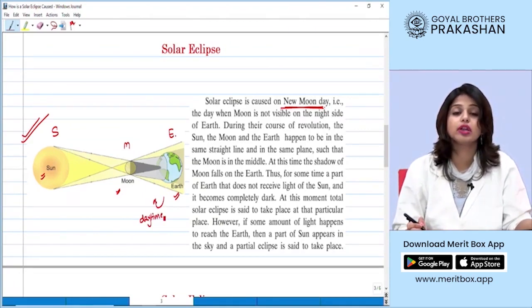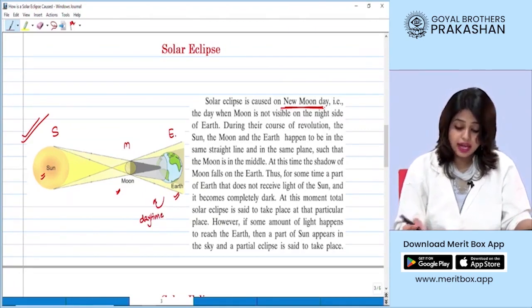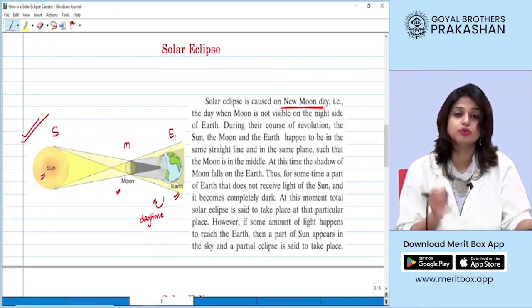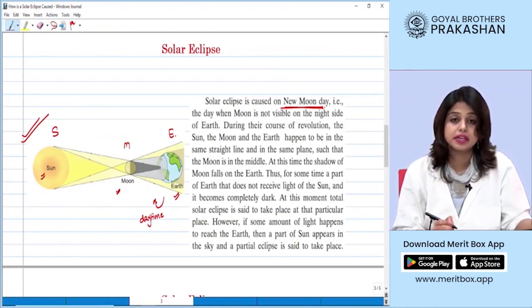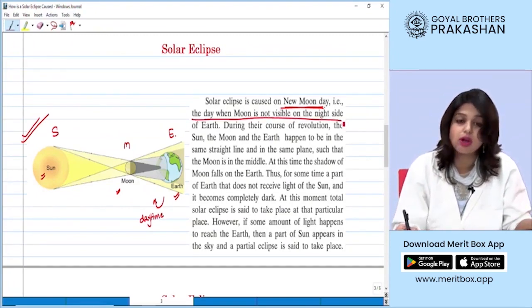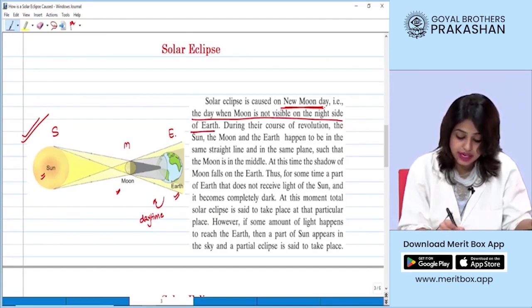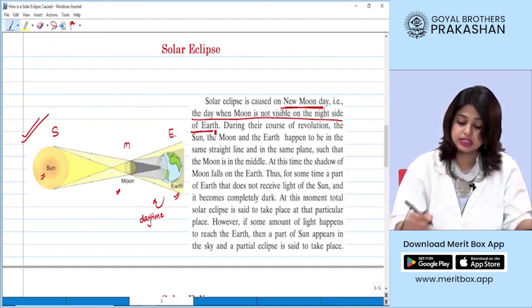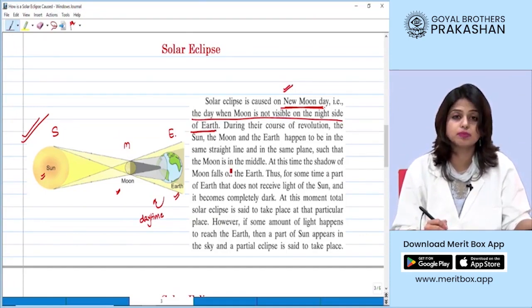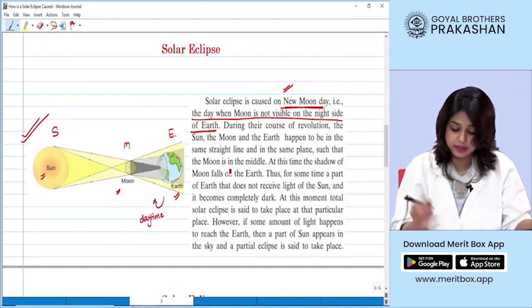That's why we call it a new moon. And when the sunlight falls on this new moon, it gets hindered, right? So, the day when the moon is not visible on the night side of the earth, it is the new moon, and on such a day only we can observe a solar eclipse.